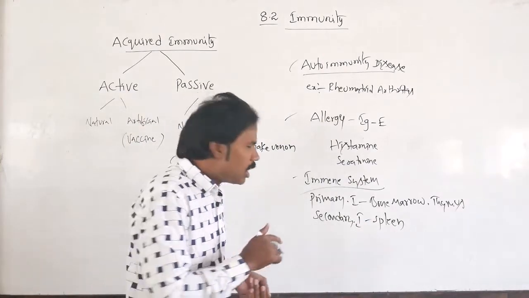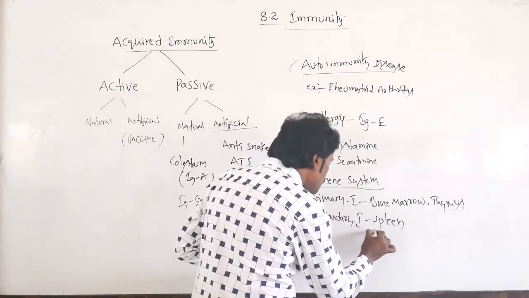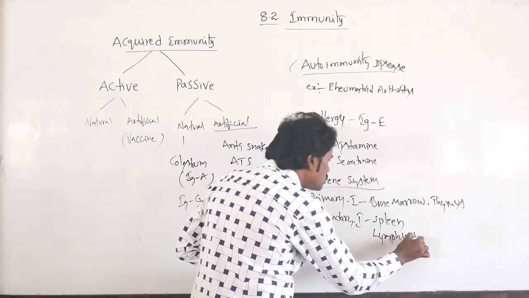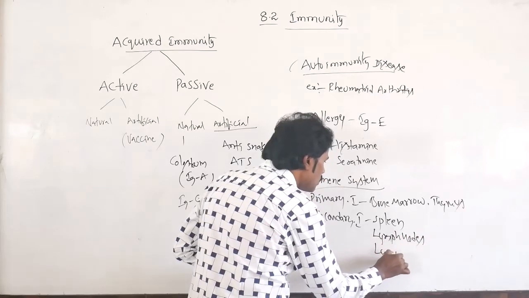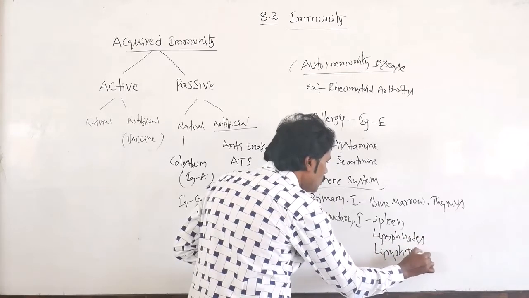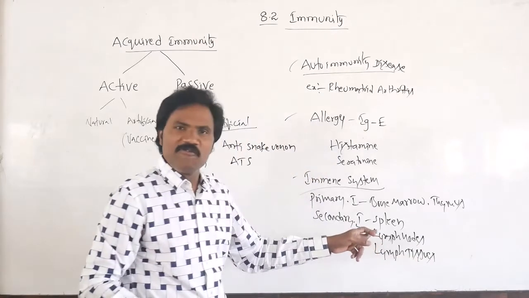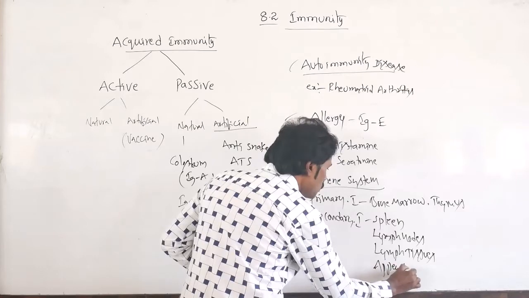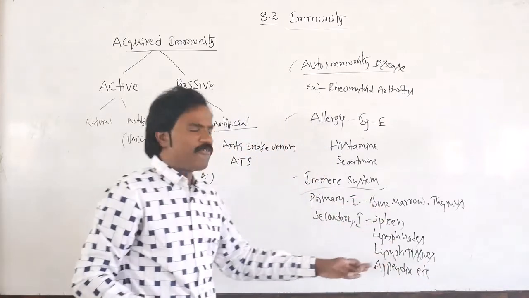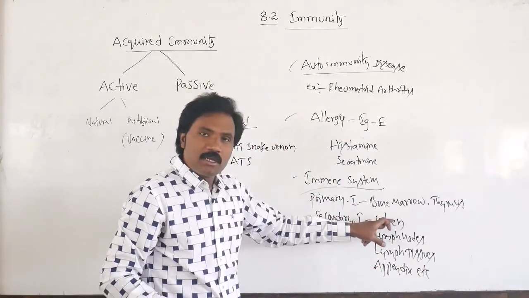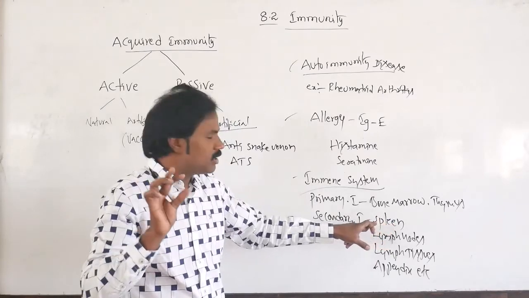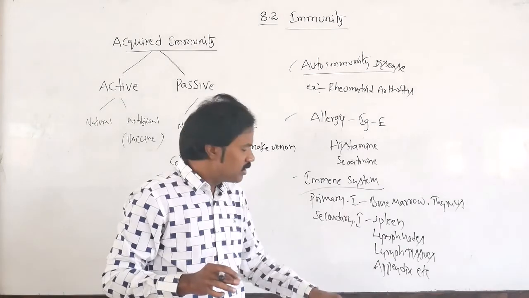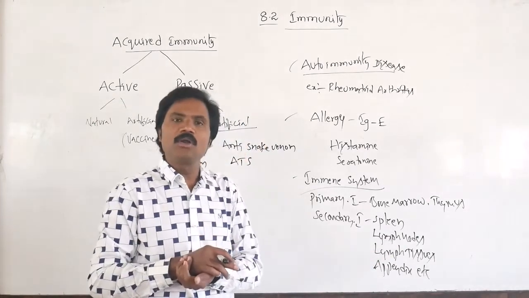Apart from this, there are also lymph nodes, lymph tissues, the appendix and so on. Many different organs are present, and they act in a very crucial role: the spleen, lymph nodes, lymph tissues, lymph cells and appendix.